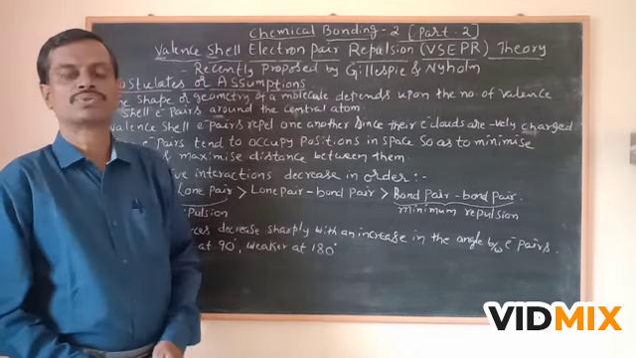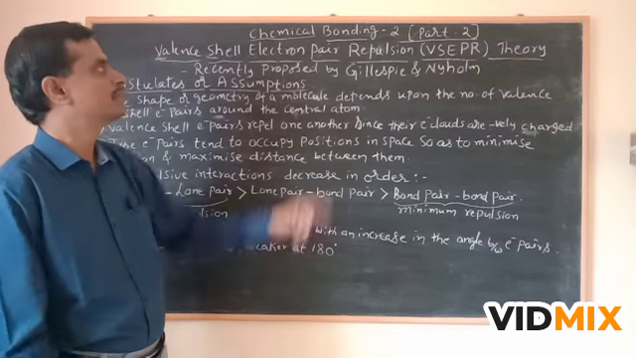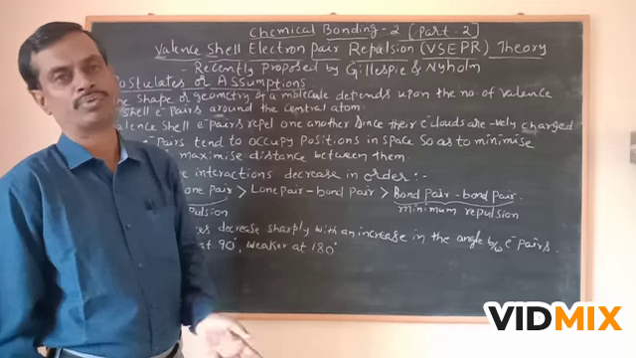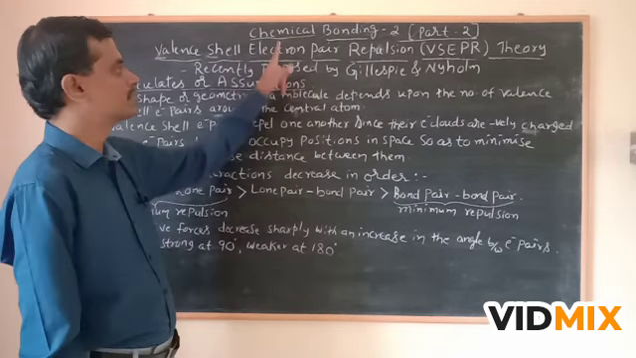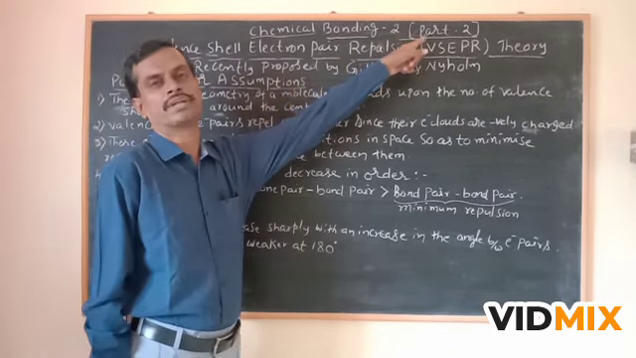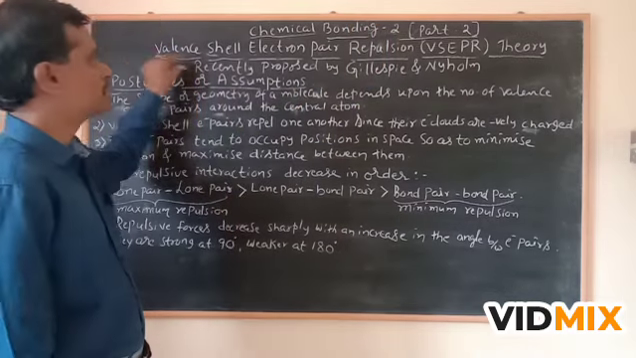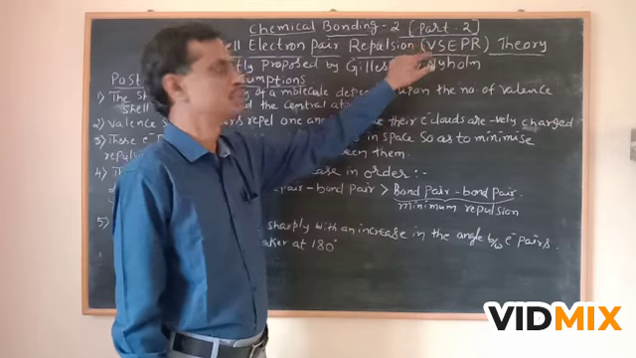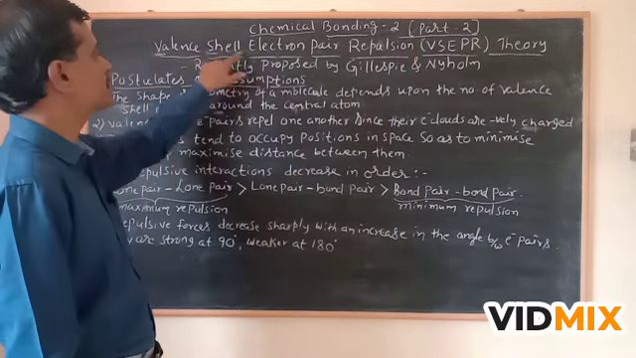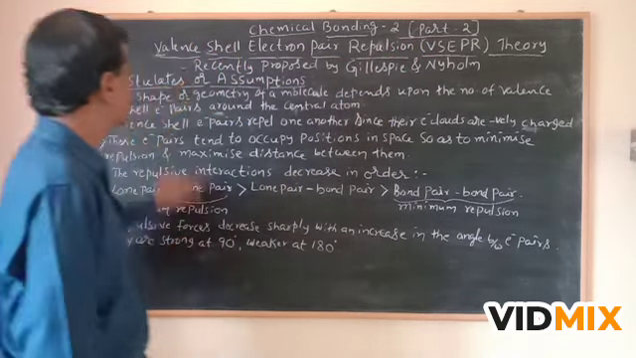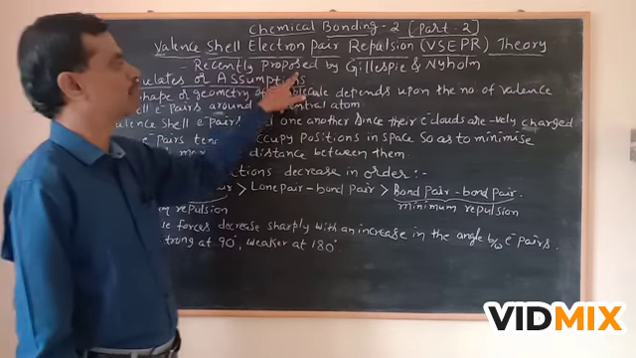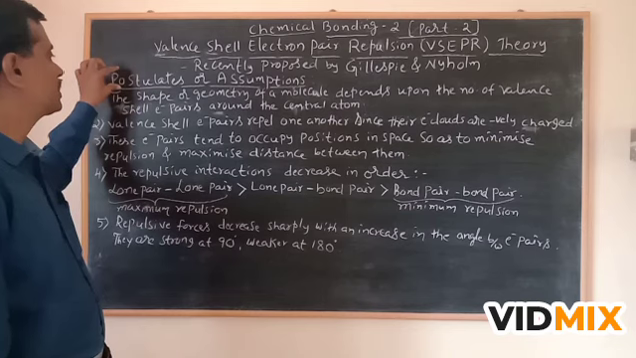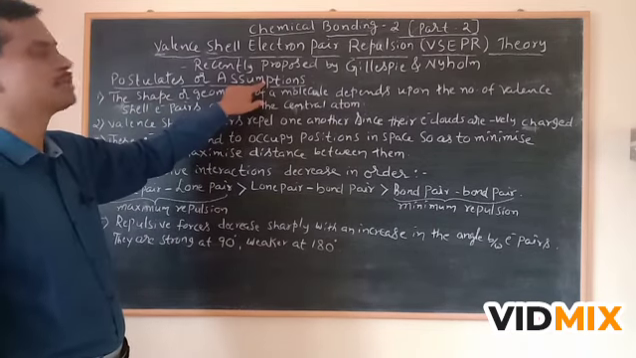In the previous class, in part 1, we studied chemical bonding 2, under that the valence bond theory. Now, under the same chemical bonding 2, we are studying part 2, the valence shell electron pair repulsion theory, or VSEPR theory for short. This was proposed by Gillespie and Nyholm. Then we studied the postulates or assumptions of this VSEPR theory.